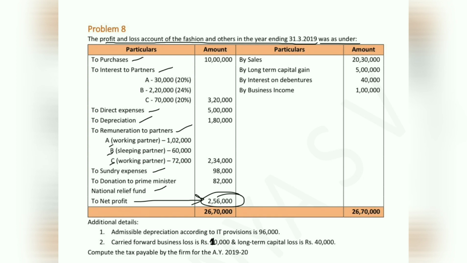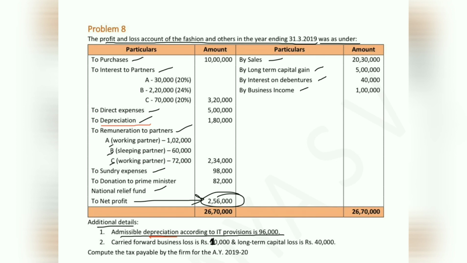On the credit side, they have given us sales value, long-term capital gain, interest on debenture and business income. In the additional information, admissible depreciation according to IT provisions is rupees 96,000. So we have an adjustment for depreciation here.